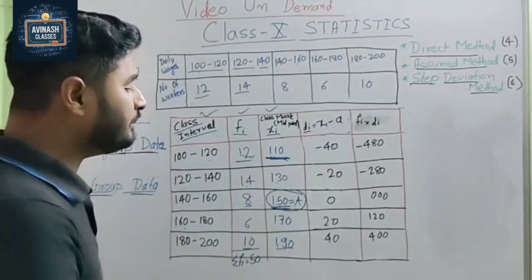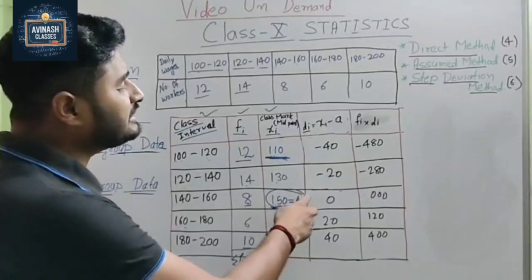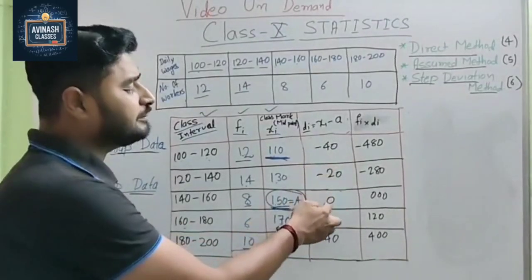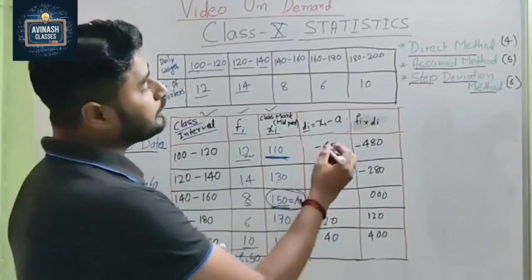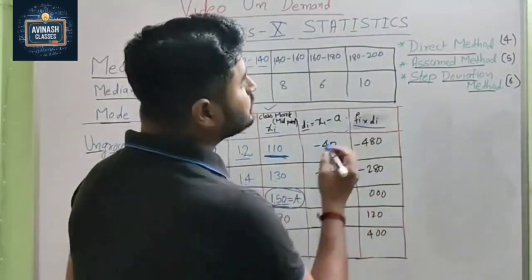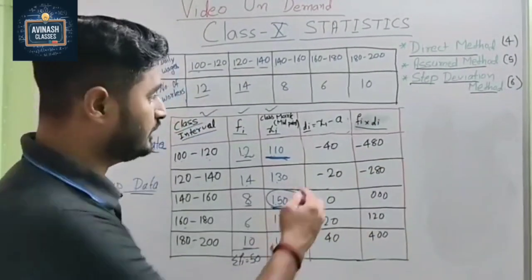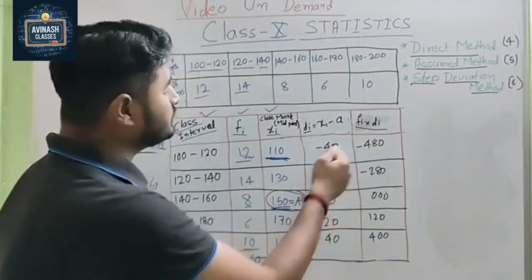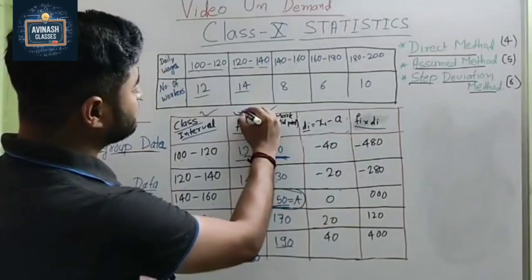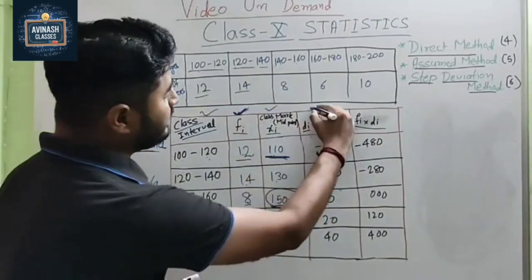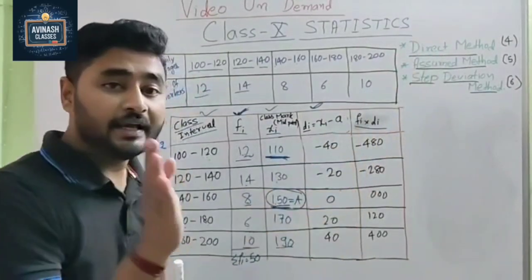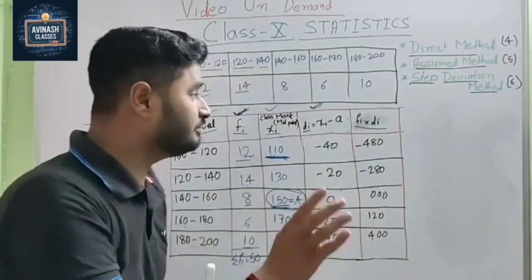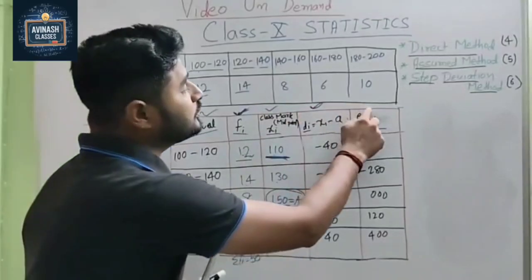Okay. And when we take the middle one, so here what happens? Some values come negative and some values come positive. Okay. Now what we have to do? We have to multiply Fi into di. That's very important. What we have to multiply? Fi into di. Means this Fi part and di part. Before that, in the direct method, what were we multiplying? Fi into xi. But here we multiply Fi into di.